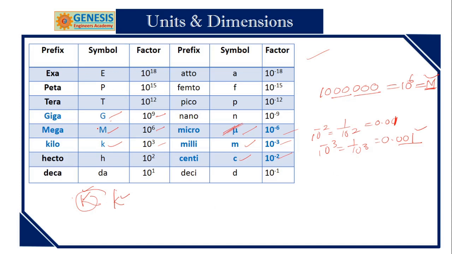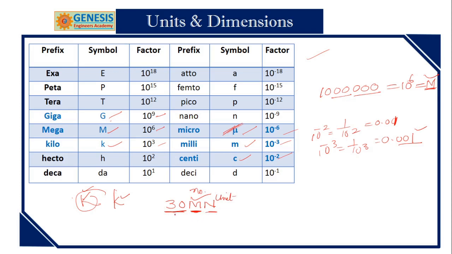Suppose something is given like 30 mm. How do you differentiate this? 30 is the number, m is the first letter, the prefix, and the second letter is the unit. So this is the unit, this is the number. So you must learn, write and then recognize these letters.